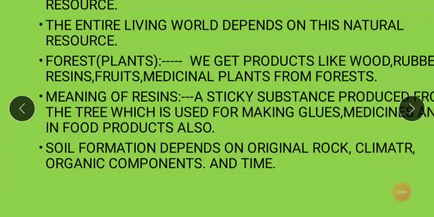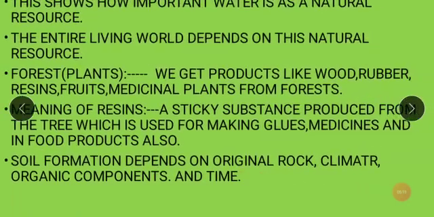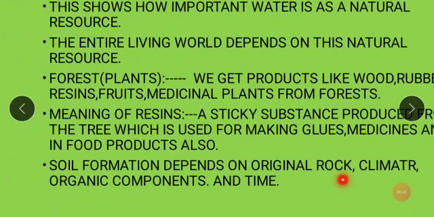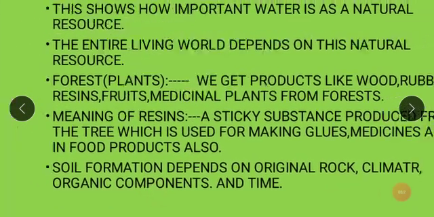Soil formation. In the last period, we saw something about the soil also as a natural resource. On the land, you get the soil. But how this soil is made, how it is formed, कशी तयार होते माती, it depends on the original rock. What type of rock it is? Igneous rock, sedimentary rock, metamorphic rock, it depends on that. It also depends on the climate, organic components, and time. Organic components, the chemicals which are there. It also depends on time.